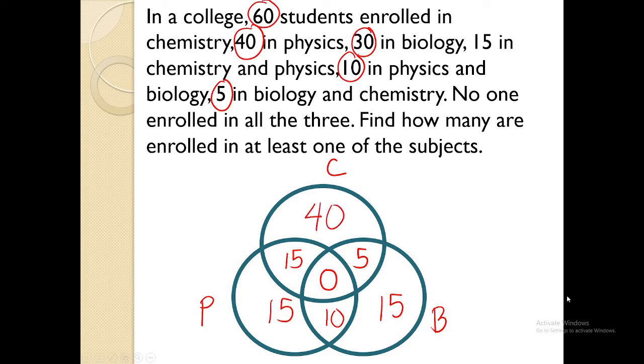So let's go to the question. How many are enrolled in at least one of the subjects? So, it can be 1, 2, or 3. So, I'll be adding all the numbers there. So, 40 plus 15 plus 5 plus 15 plus 10 plus 15 to get 100 students again.